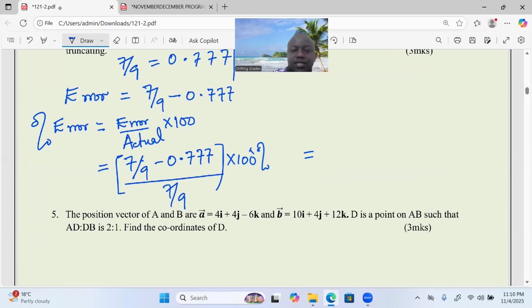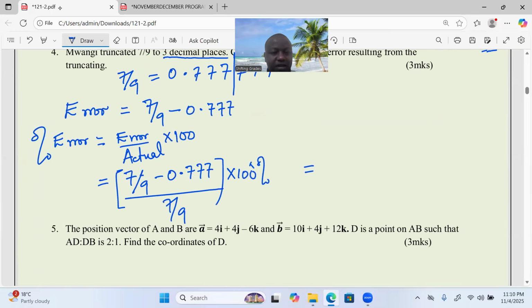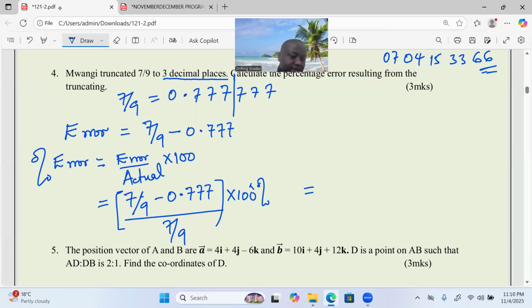So now this can go to the calculator, ladies and gentlemen. We calculate the percentage error. We've not been given restrictions on the accuracy to follow. So allow me to say 7 over 9 minus 0.777. Then after getting this, I divide again by 7/9. Then I multiply by 100. I'm getting exactly 0.1. So this is the percentage error according to the above question.